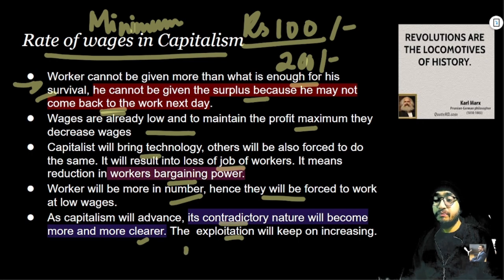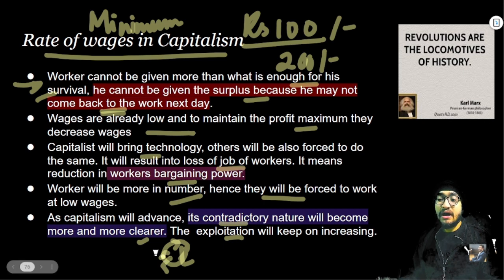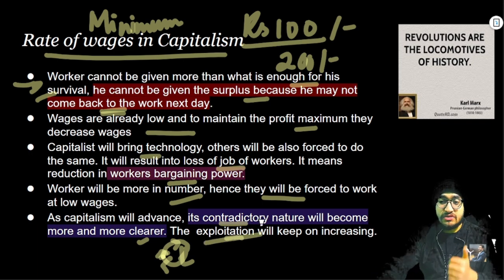Why? Because it will become a vicious cycle. The more this capitalist economy grows, the more technology will come in. The more technology comes in, the more job losses there will be. There will be less bargaining power of the workers. If there is less bargaining power, again the capitalist will start exploiting the workers at their own will. So this is how the exploitation will increase. This was the first consequence of the contradiction in capitalism: the lower wage rate.